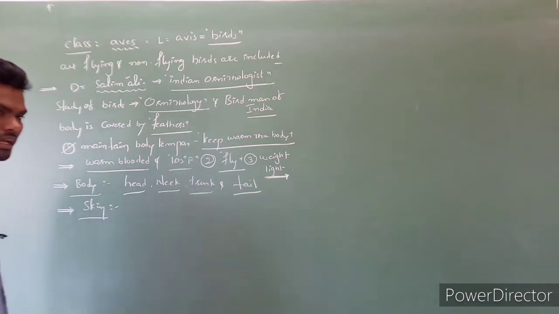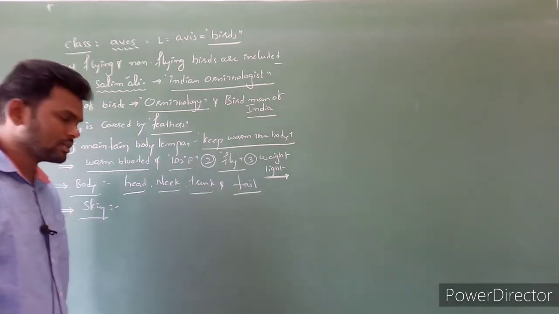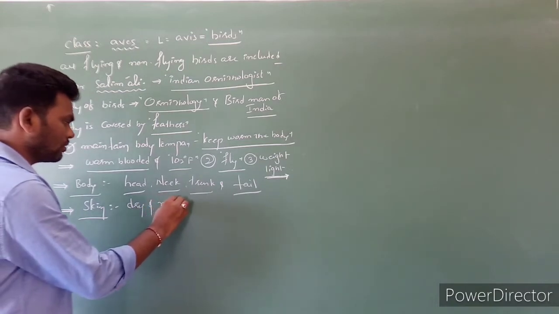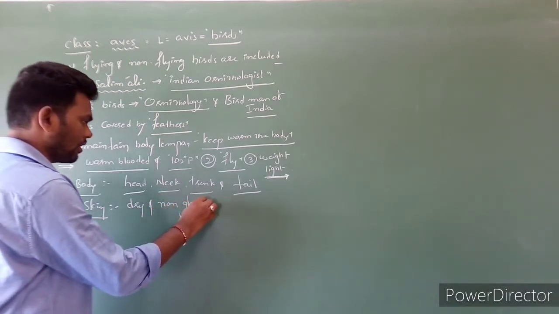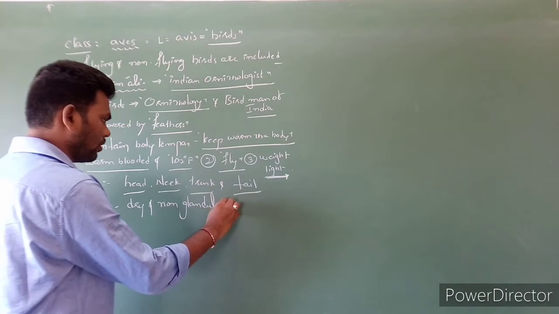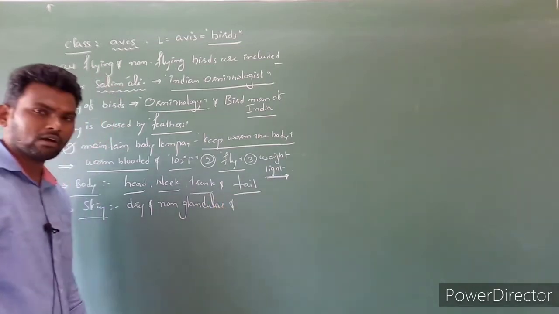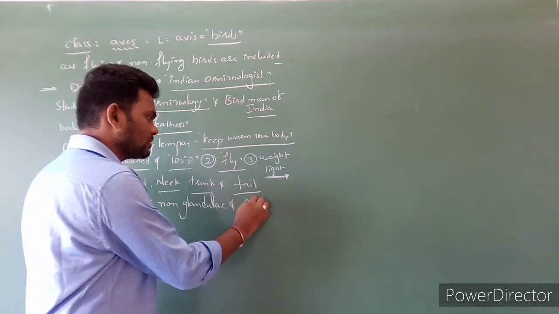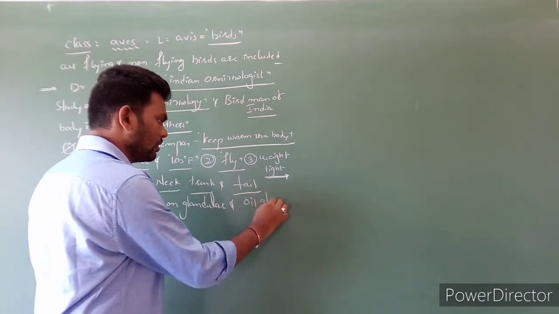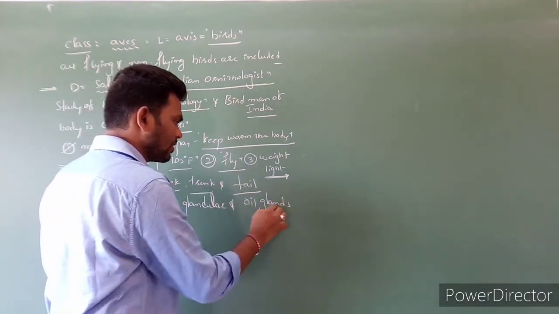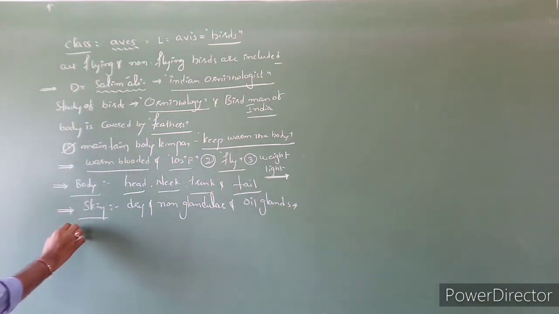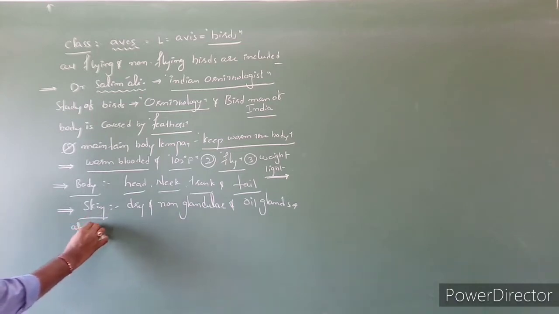The skin is generally non-glandular, a little bit dry, but oil glands can be noticed in the region of the tail.